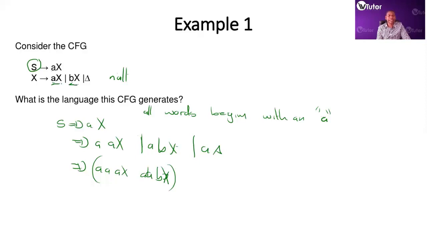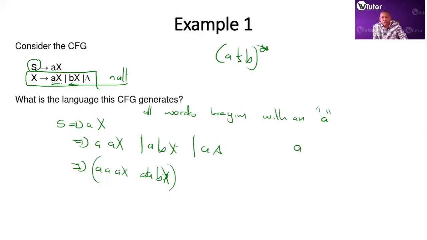But X can generate an A, X can generate a B. So this whole thing generates the equivalent of (A or B) Kleene star. So if you were to put this in regular expression format, it's going to be (A or B) Kleene star.